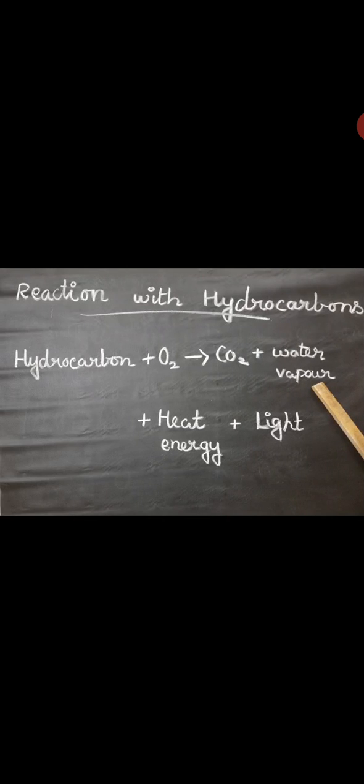So next, reaction with hydrocarbons. A hydrocarbon is a compound containing C and H, that is carbon and hydrogen. It reacts with oxygen to form carbon dioxide and water vapor. For example, wood, petrol, diesel, LPG, etc. When they burn with oxygen, they produce heat and light energy, so they serve as fuel. Hydrocarbon plus O2 gives CO2, carbon dioxide, plus water vapor plus heat energy and light. So this is the reaction with hydrocarbons.